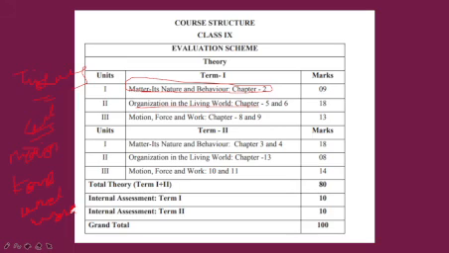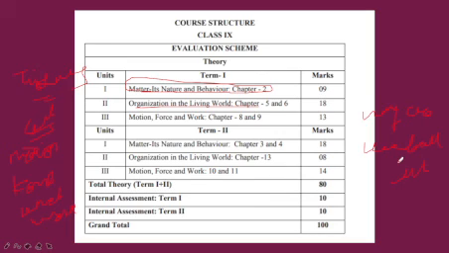Chapter number 13, Why Do We Fall Ill, is going to come in biology in Term 2, for 8 marks. Motion, force and work is coming again, but before it was chapter number 8 and 9, now it is chapter number 10 and 11. Previously it was coming from 13, now it is coming from 14.